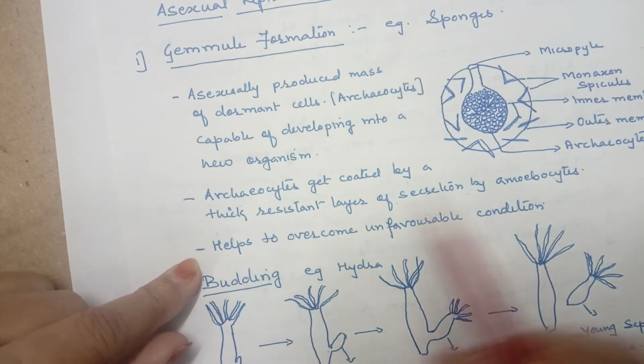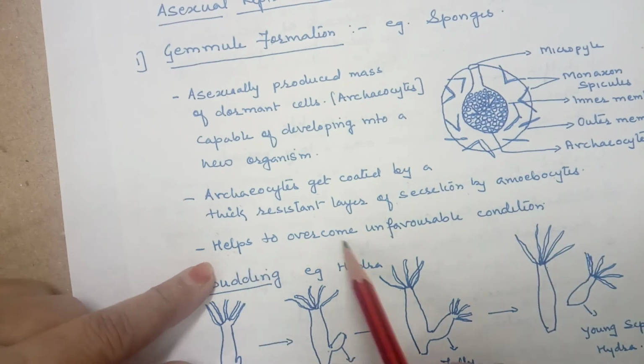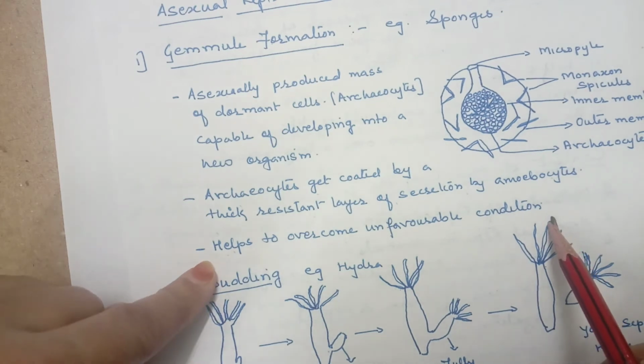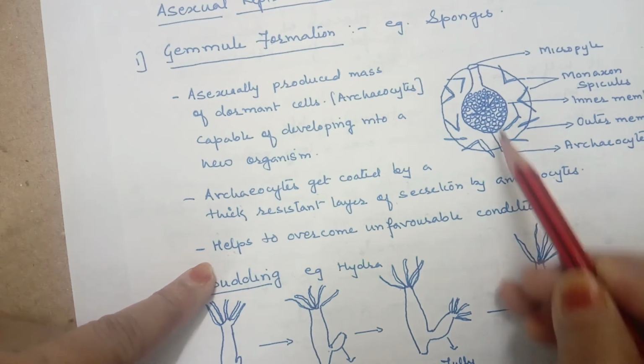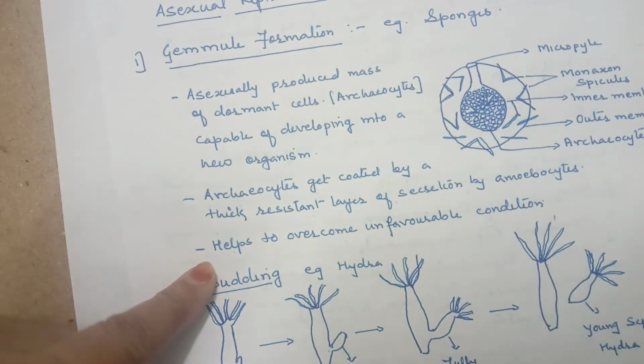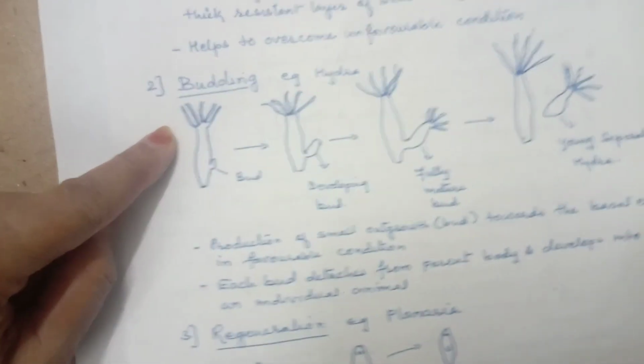These archaeocytes get coated by a thick resistant layer secreted by amoebocyte cells. These gemmules actually help to overcome unfavorable conditions. As I've told you, when the condition is favorable, water is there and proper temperature is there, they hatch and develop into a new sponge or new organism. Now second, budding.